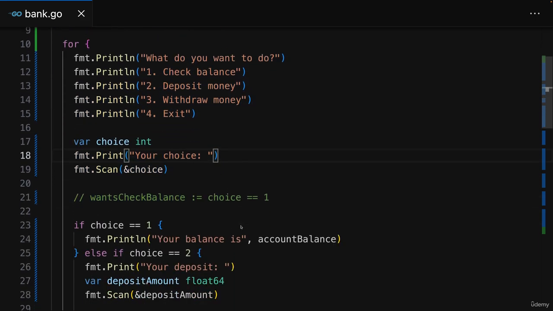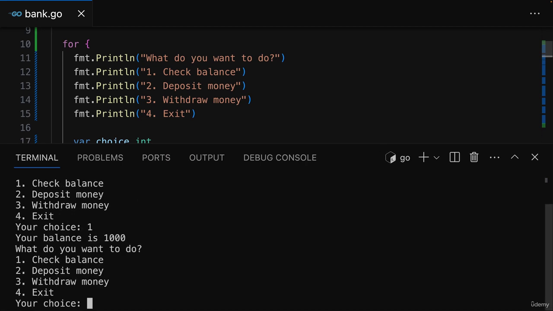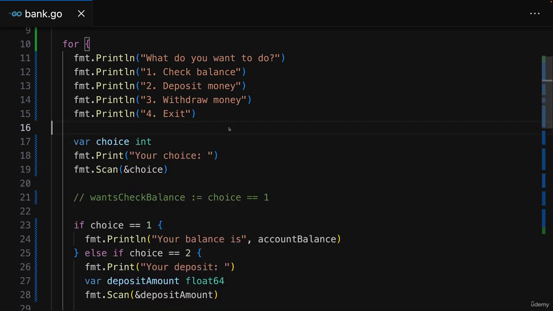But with that, if we save this, if we run this application, indeed, we can now make our choices and the application keeps on running, even if we choose exit at the moment. So therefore, at the moment, if you do want to exit, you have to force close the application by pressing Ctrl+C in your command line. But that's of course not how we want to exit it.